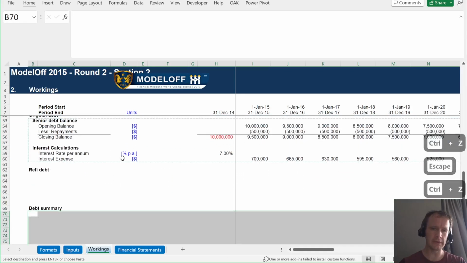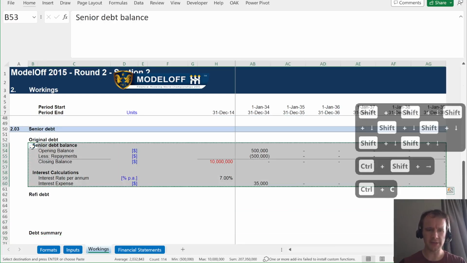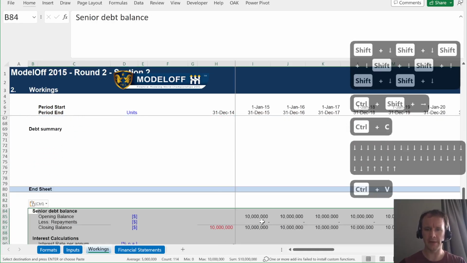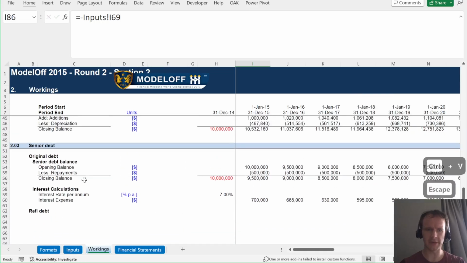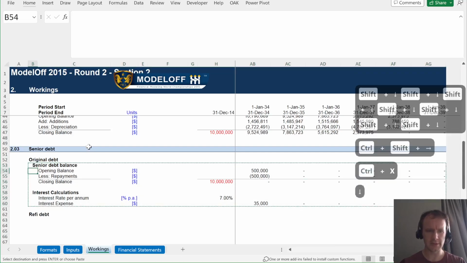How can you do it without having to manually change individual rows? Well, here's one option. First I'll make a copy of this, and I'll put it down here, just somewhere out of the way. Now, as you can see, that's pointing to the wrong row, so this has not reproduced those calculations, but that's fine. That's not what it's supposed to do. We're just putting a copy out of the way. Then we're going to cut this, move it down here.